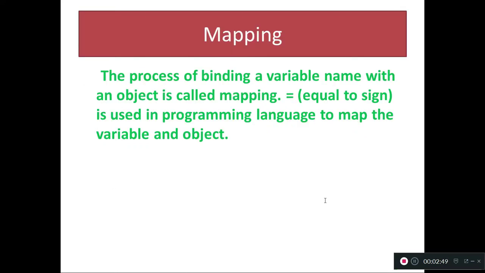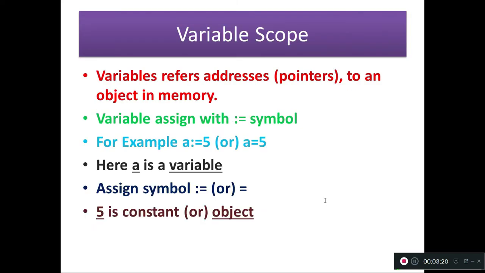Okay. Then what is mapping? Simply we say, if you give this statement, we call it mapping. The process of binding a variable name with an object is called mapping. If you assign a variable, the equal symbol is used as the assignment sign. The equal symbol is used in programming languages to map the variable and object. Very simple. Mapping is the process of binding a variable name with an object.